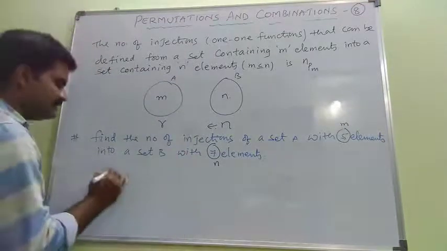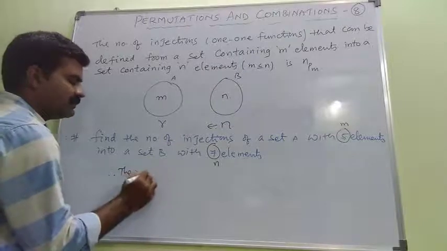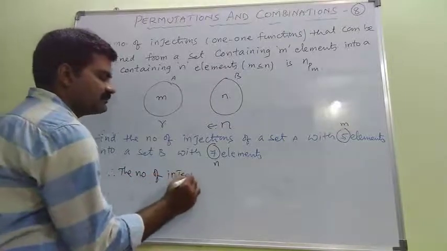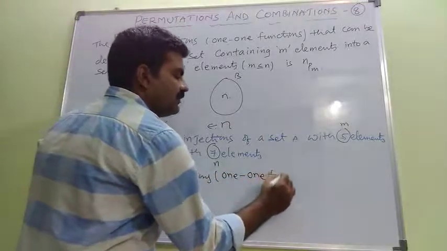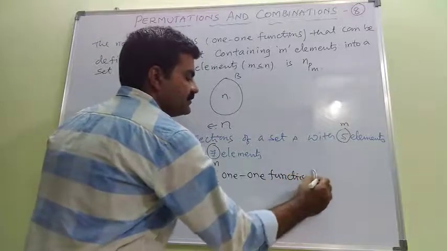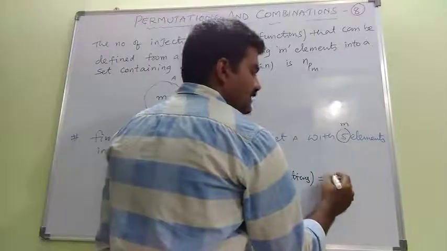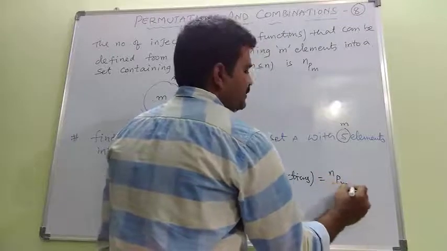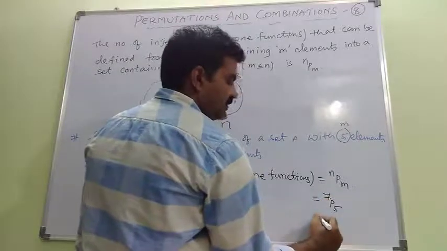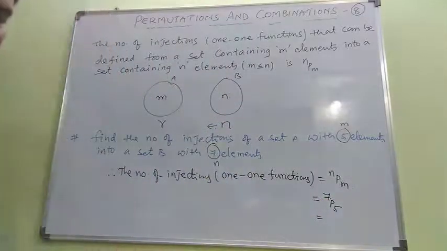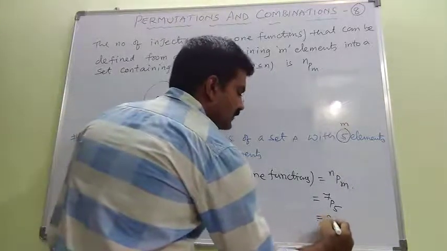So this can be done in, therefore, the number of injections. Injections means one-one functions. Number of one-one functions is equal to 7Pm... no, what is the formula? It is nPm. Here n is 7, so 7P5. You know the value of 7P5? 7 into 6 into 5 into 4 into 3. So that is what? 2520.